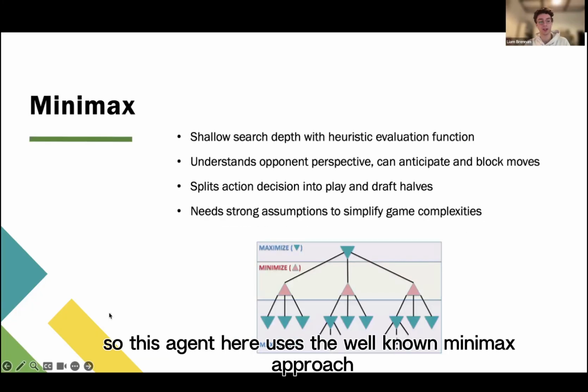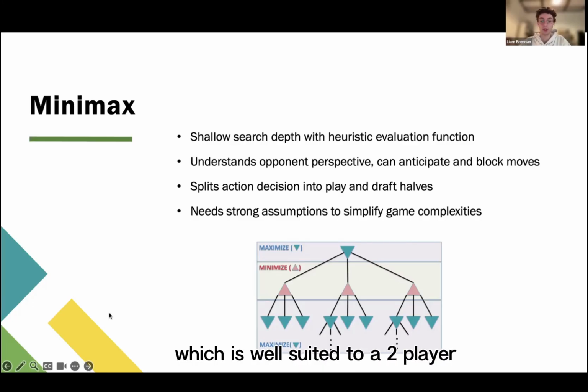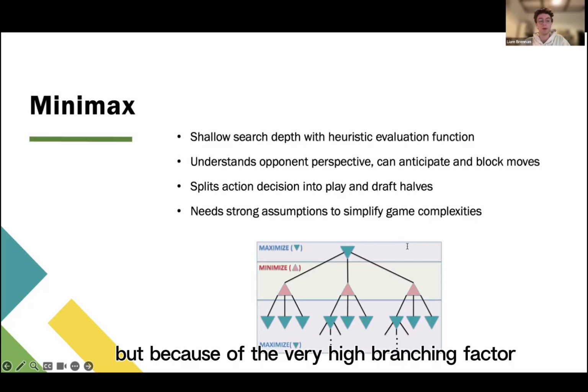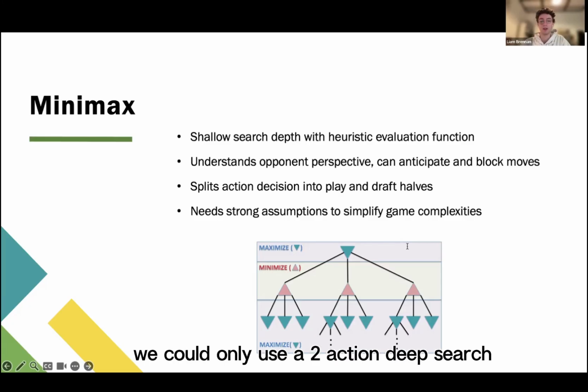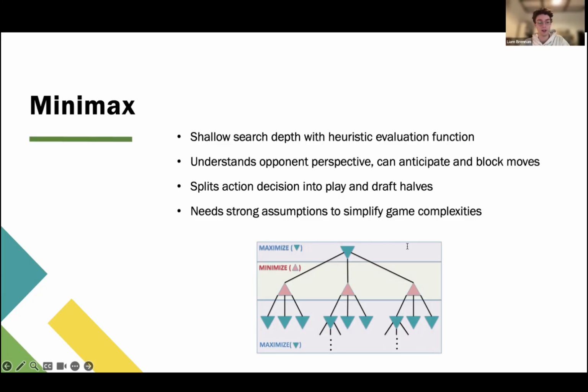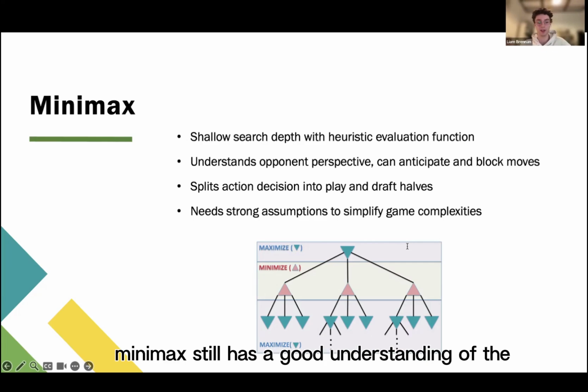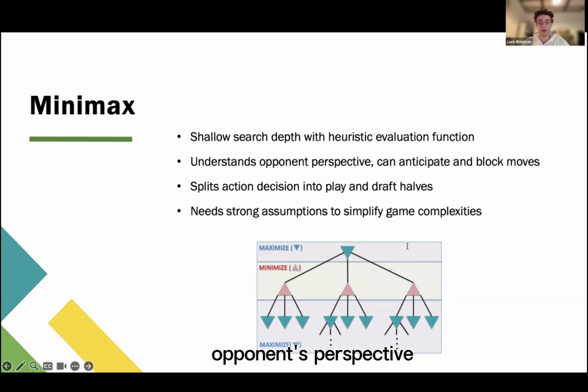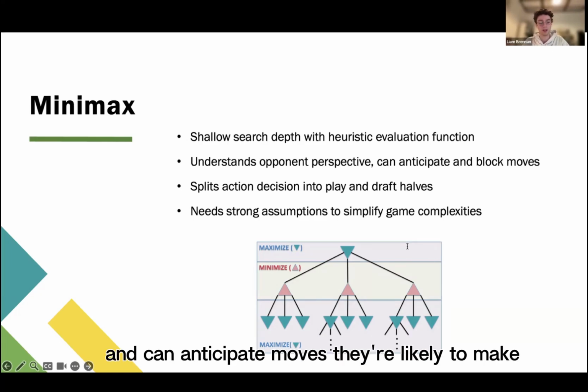Thanks, Ying. This agent uses the well-known Minimax approach, which is well suited to a 2-player alternating turn game like Sequence. But because of the very high branching factor, we could only use a 2-action deep search, and this also meant we had to use a heuristic evaluation function. Despite this, Minimax still has a good understanding of the opponent's perspective and can anticipate moves they're likely to make.